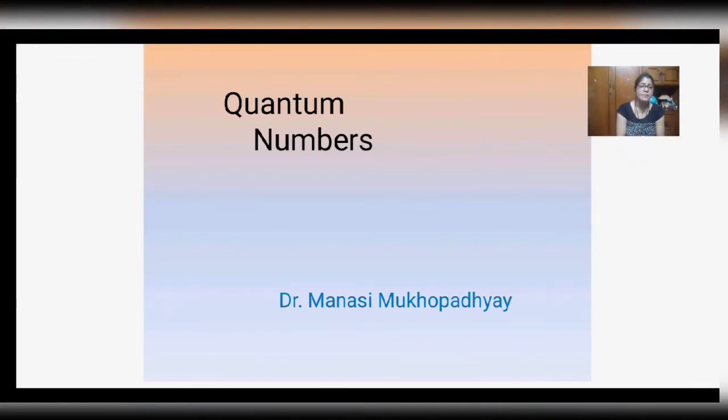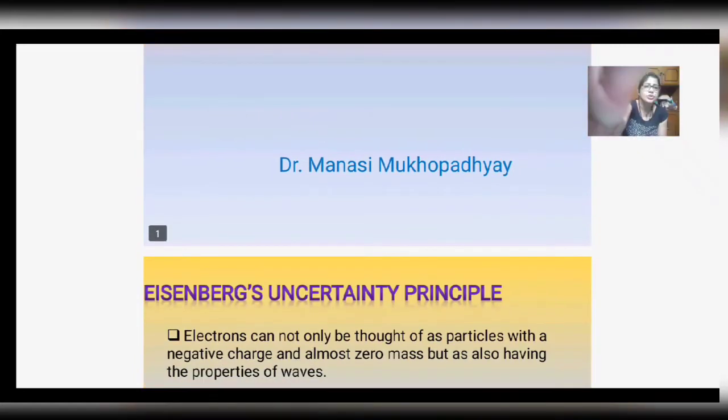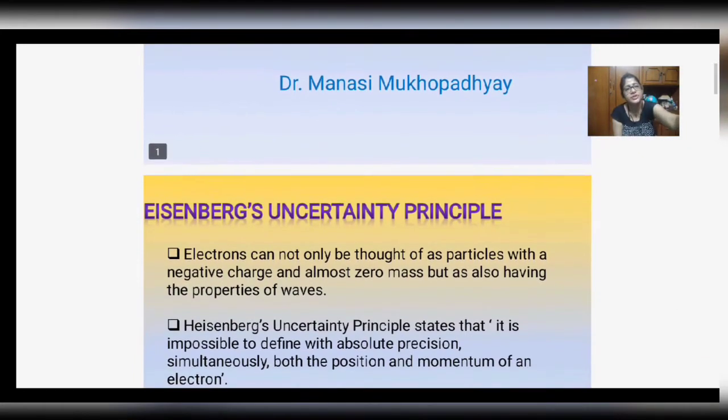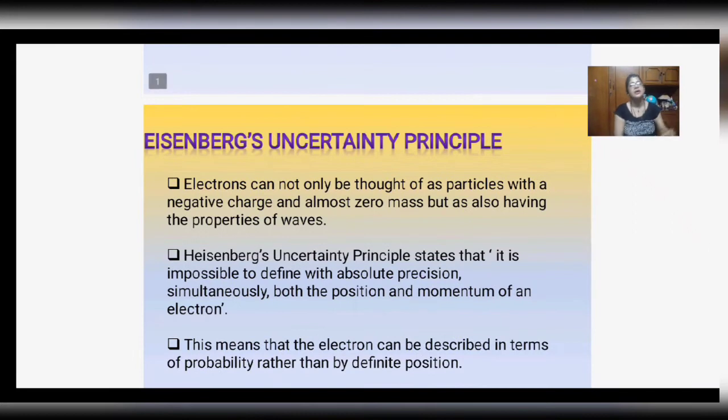So this time I'm back here to discuss and deliver a few ideas about quantum numbers. To understand quantum numbers, first we have to recollect Heisenberg's uncertainty principle.